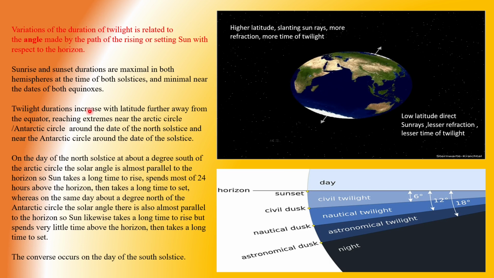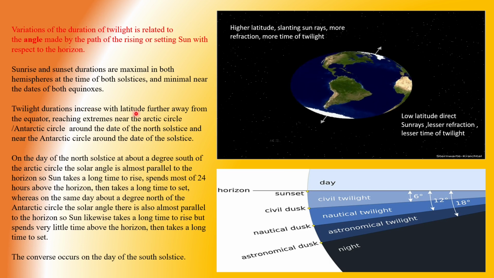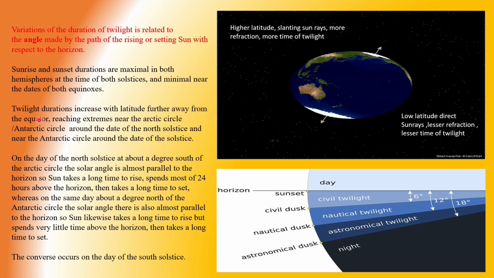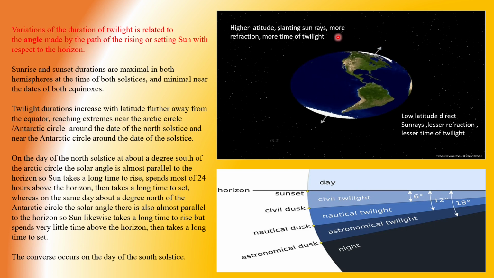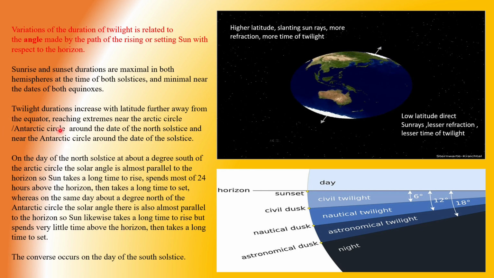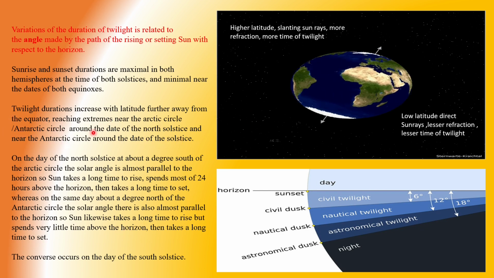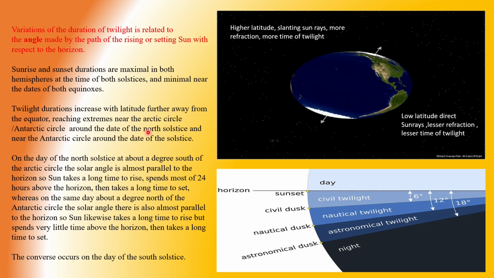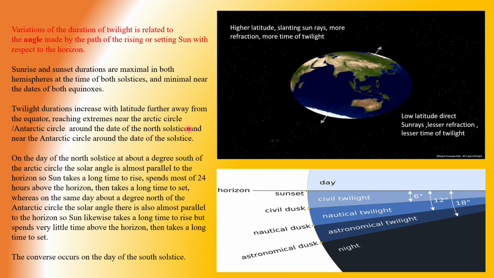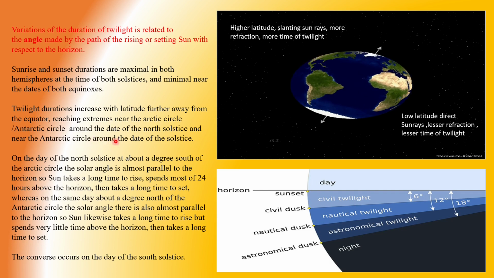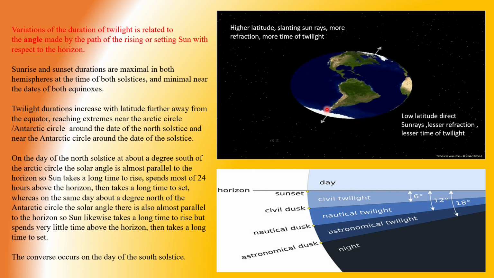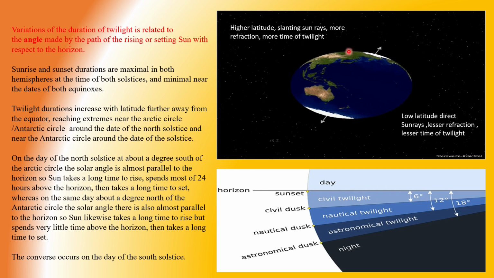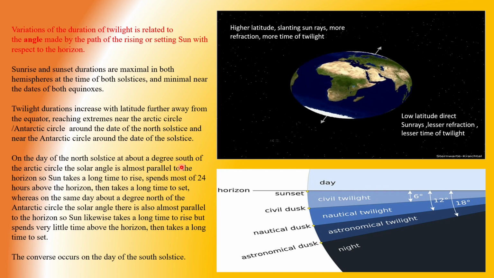Twilight durations increase with latitude further away from the equator, reaching extremes near the Arctic Circle, as shown over here, around the date of the North Solstice, and near the Antarctic Circle around the date of the Southern Solstice, that is 22nd December and here 21st January.